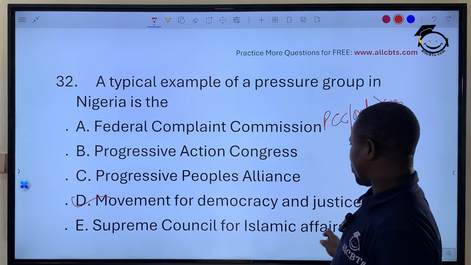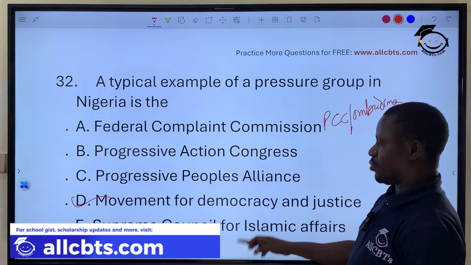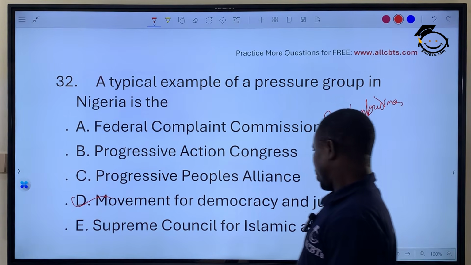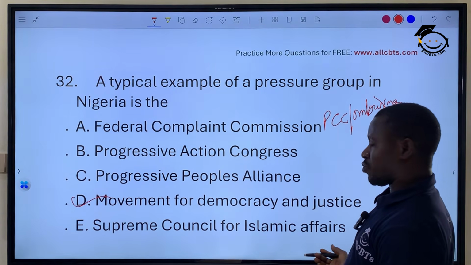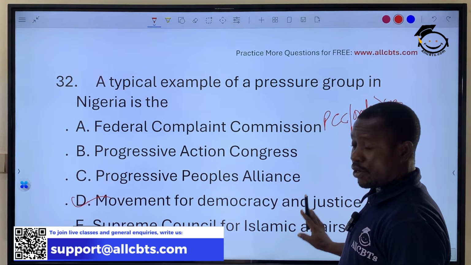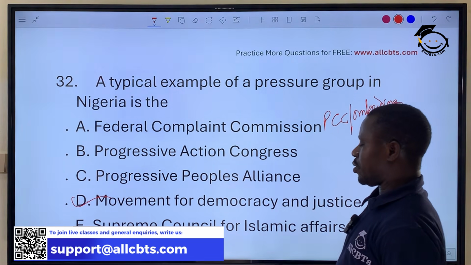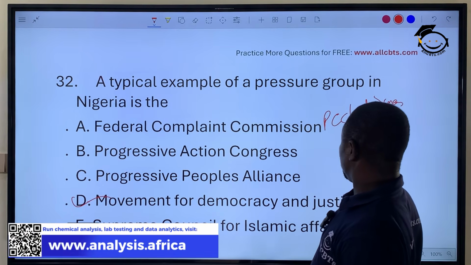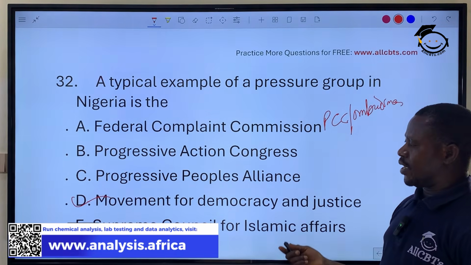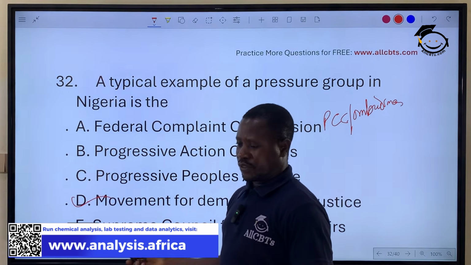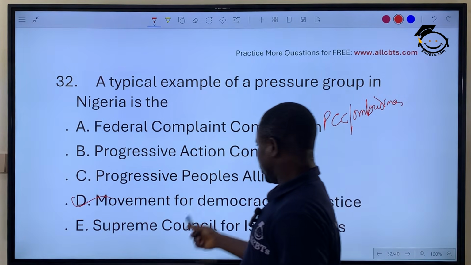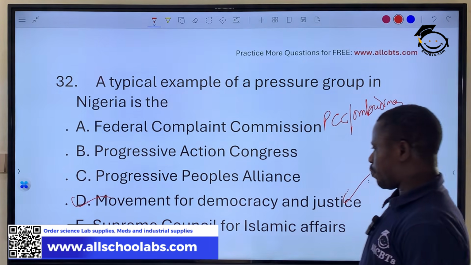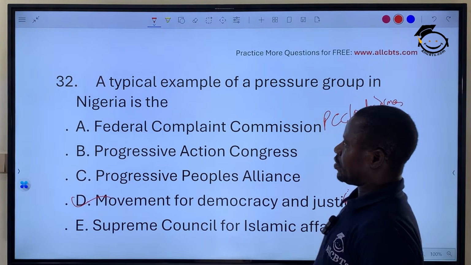Supreme Council for Islamic Affairs, this is a religious group, but this is a pressure group. Basically religious, it can also be a pressure group. But the Movement for Democracy and Justice, I think this should be a civil society organization, while the Supreme Council for Islamic Affairs is a pressure group.